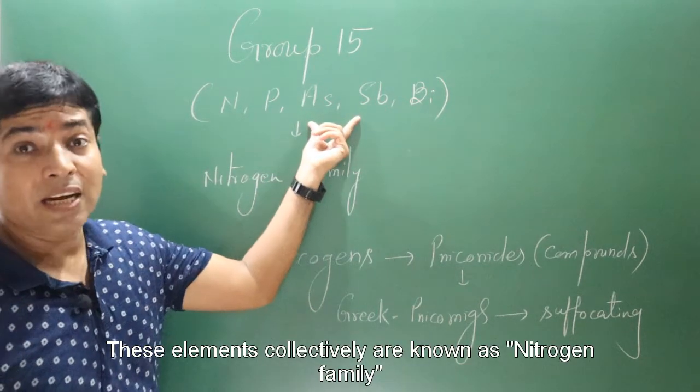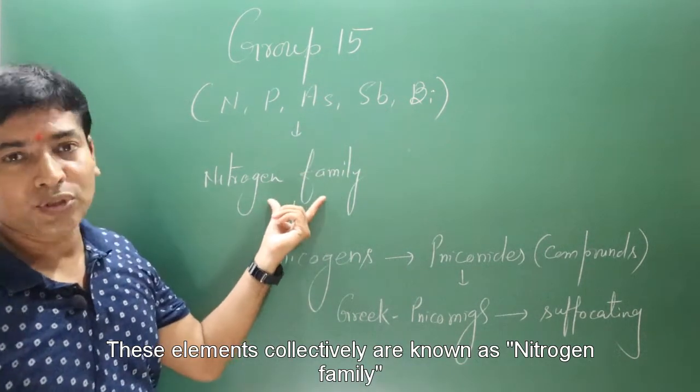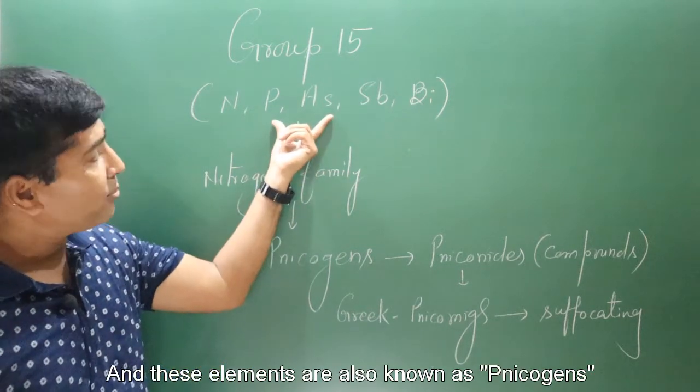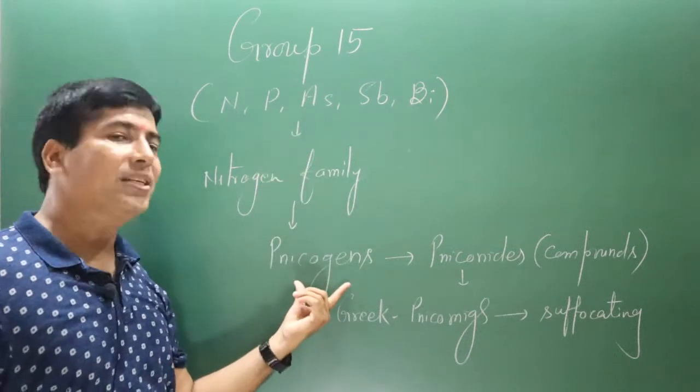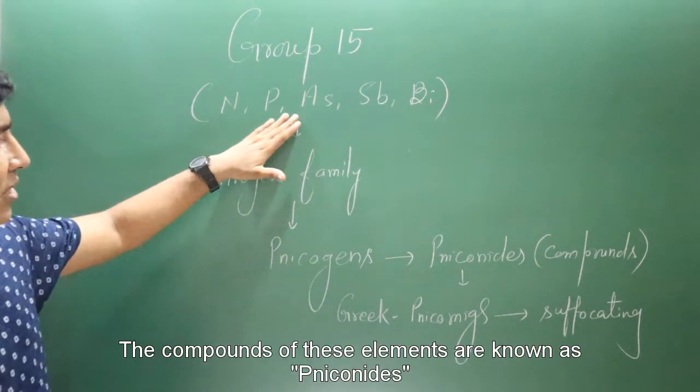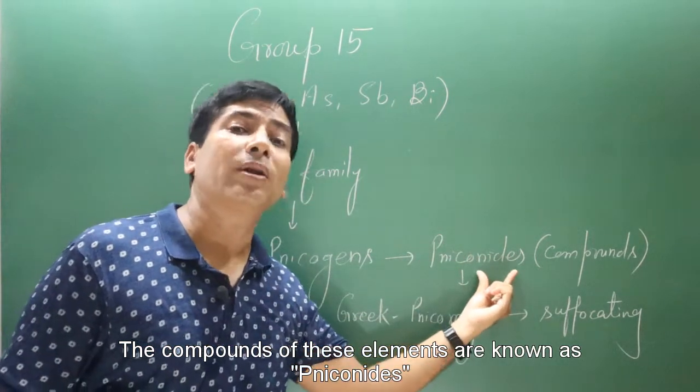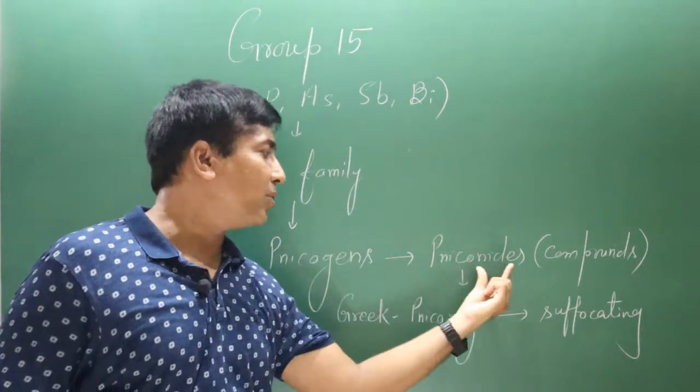These elements collectively are known as the nitrogen family, and they are also known as pnictogens. The compounds of these elements are known as pnictides.